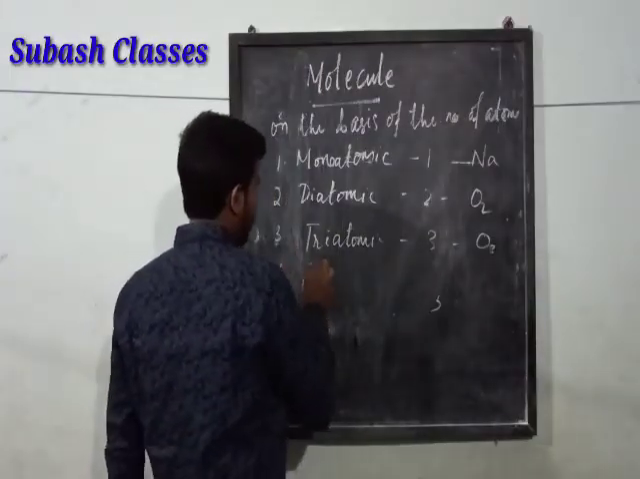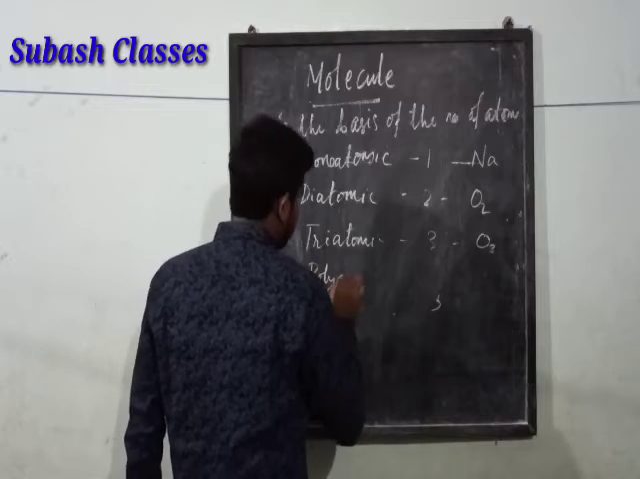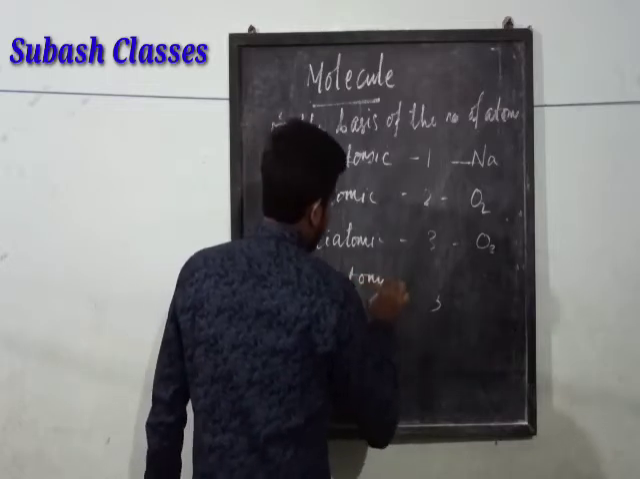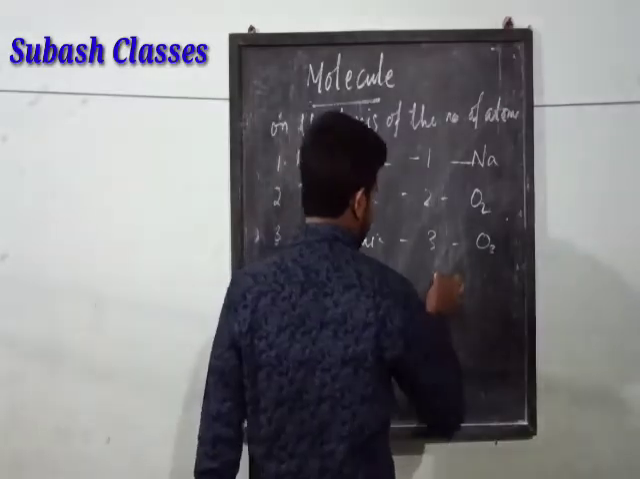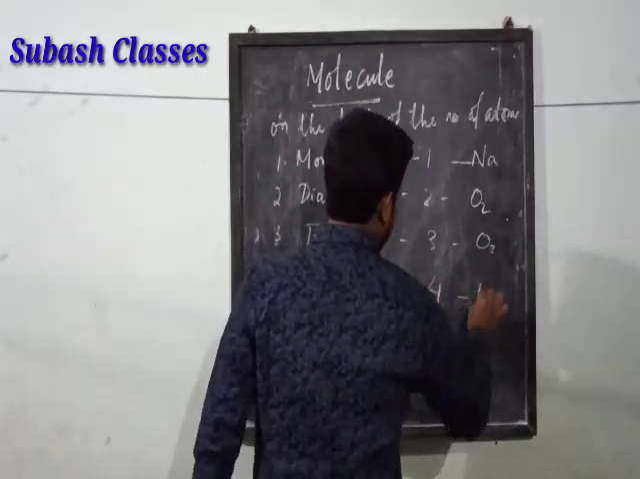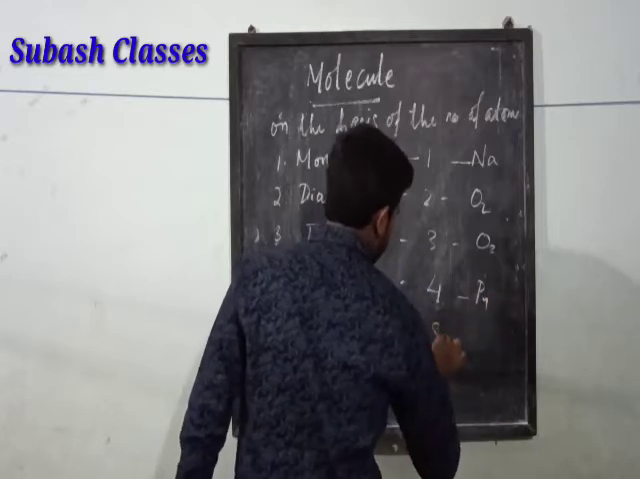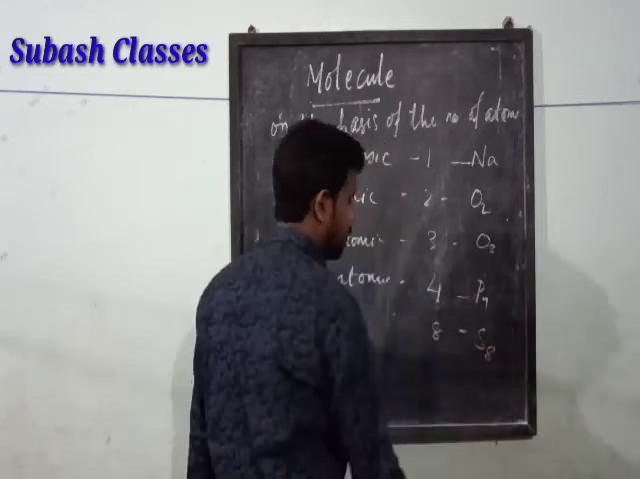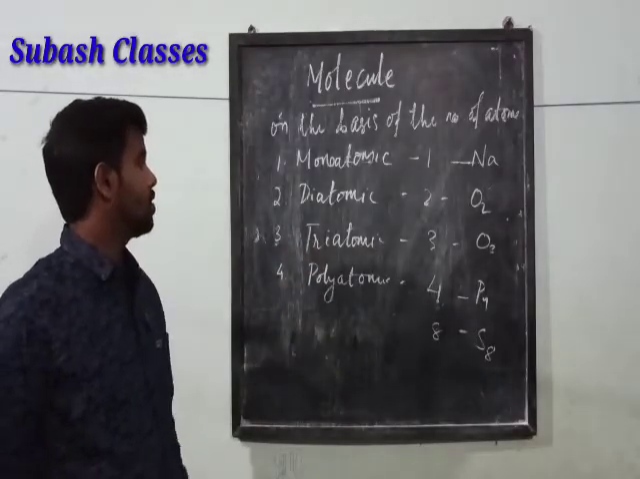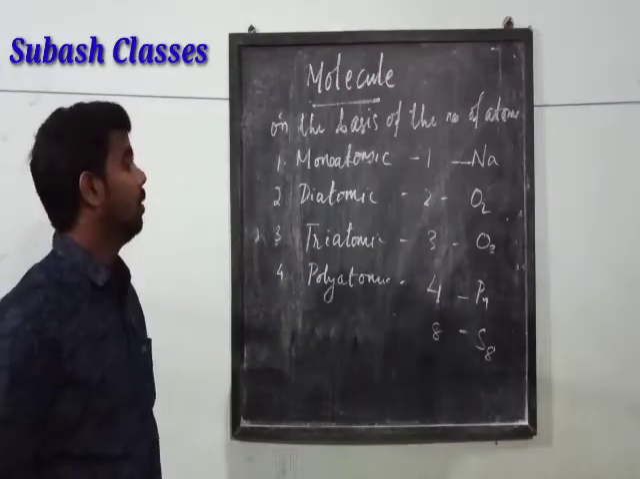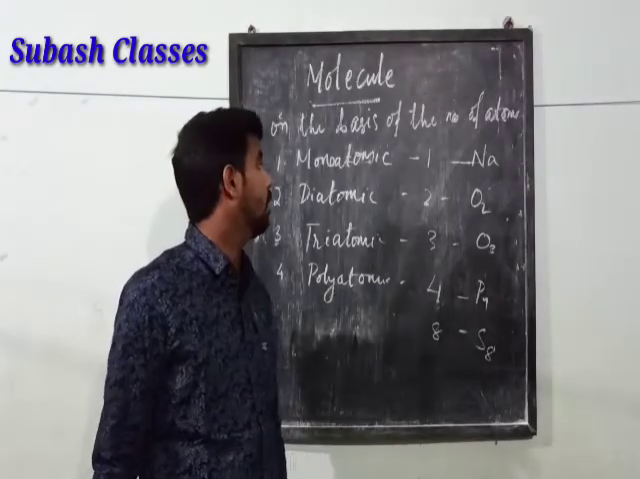Number 4, we have polyatomic, which is actually more than 3. With 4 we have P4, phosphorus, and with 8 we have S8, sulfur, like this. These are the classifications of the molecules on the basis of the number of atoms.